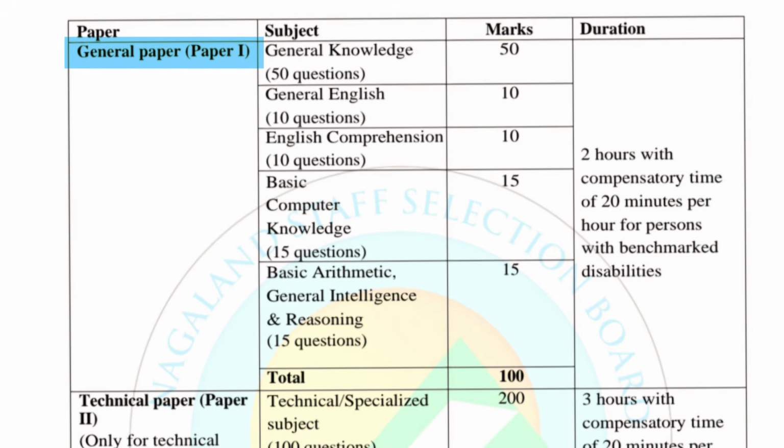For paper 1, that is general paper, the subjects are general knowledge of 50 questions totaling 50 marks, general English of 10 questions totaling 10 marks, English comprehension of 10 questions totaling 10 marks, basic computer knowledge of 15 questions totaling 15 marks, and basic arithmetic, general intelligence, and reasoning of 15 questions totaling 15 marks. In total, we have 100 marks, and the total time allocated, like mentioned before, is 2 hours.